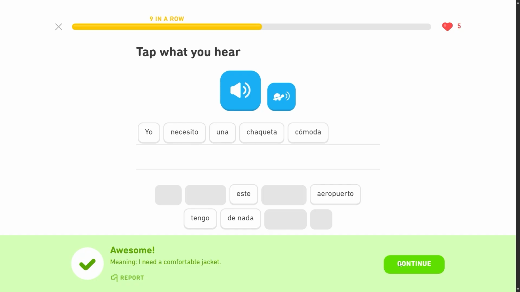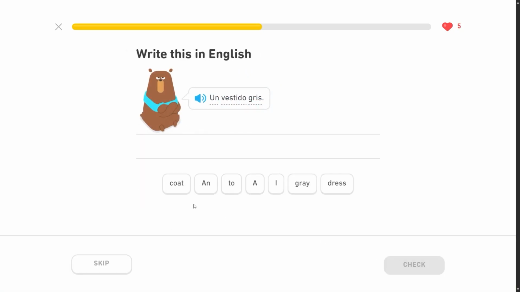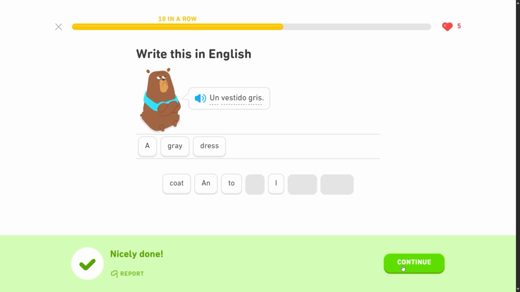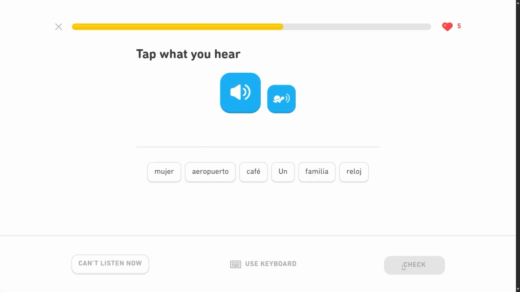Nice. Un vestido gris. Un vestido. You remember what vestido is? You can always hover if you've forgotten. Gris is gray. Vestido is dress. A gray dress. Un vestido gris. Nice.